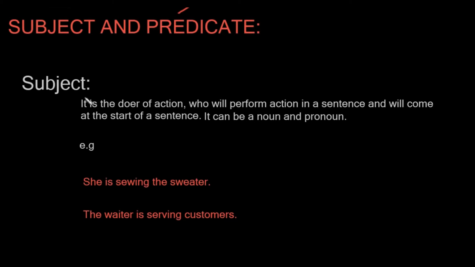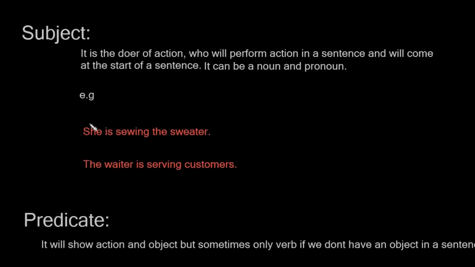Okay, the subject is the doer of action, who will perform the action in a sentence, and it will come at the start of a sentence. It can be a noun or a pronoun. I explained everything in my previous video. You can watch it. For example, she is sewing the sweater. The doer of action, she is doing the action, so it is the subject. She is a subject and it comes at the start of a sentence, and it can be a noun or pronoun, so it is a pronoun. We can use a noun or a pronoun, it doesn't matter.